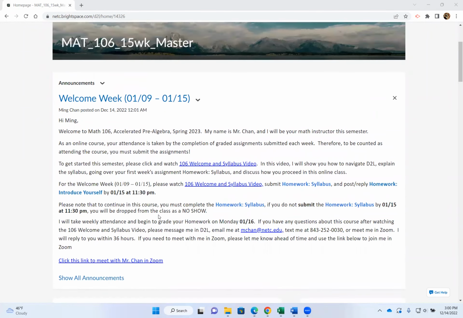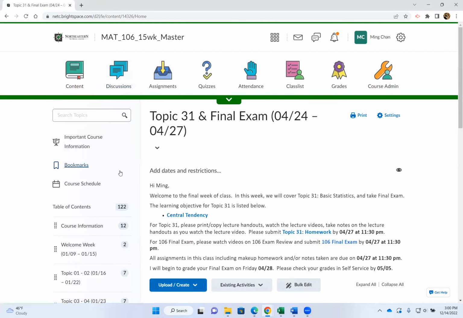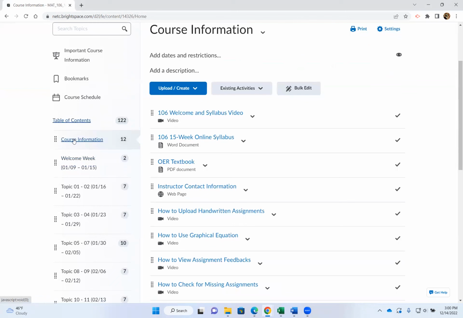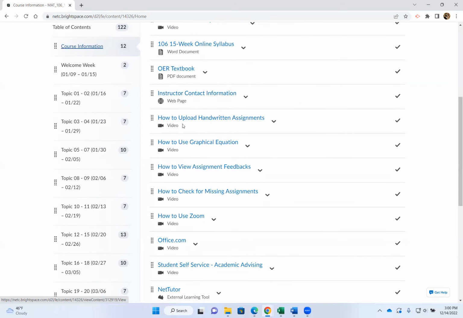Rather than scroll down here, the best way to navigate our class is to go to the top and click on Content. Content will display everything that you need to know for this class. The very first one under the table of contents is your course information. The same syllabus video is also right here, and we'll go over your syllabus in a little bit. Here is your OER textbook. My contact information is listed right here. I have an office hour at the Sherrod campus, and I also have an online office hour as well.